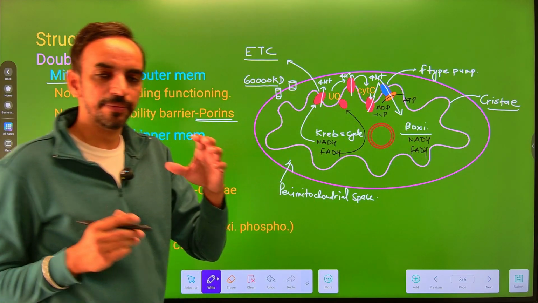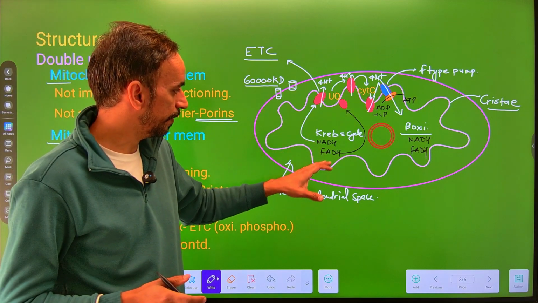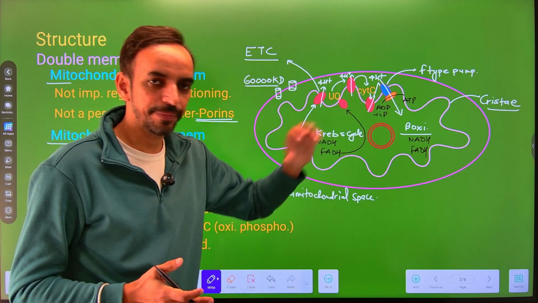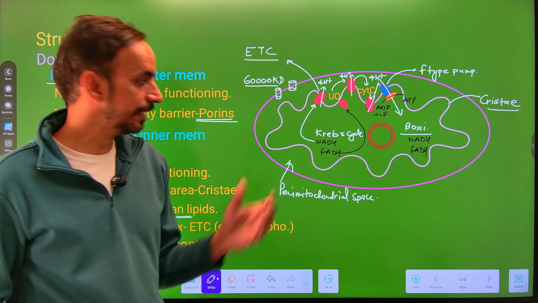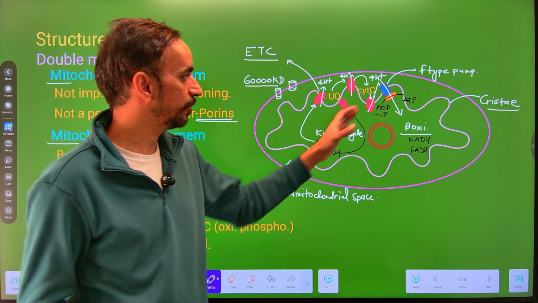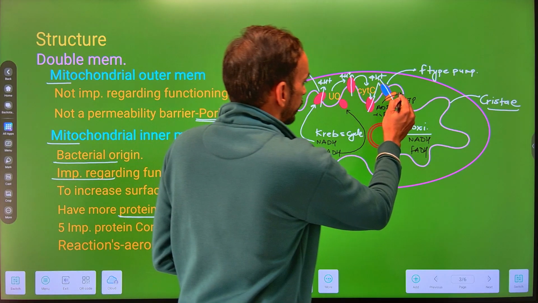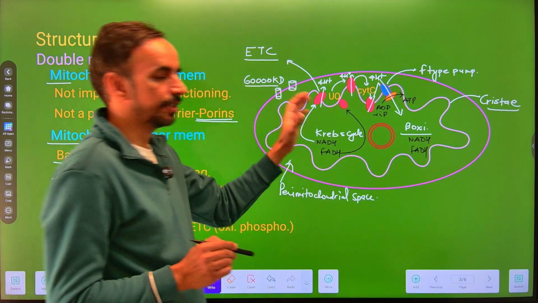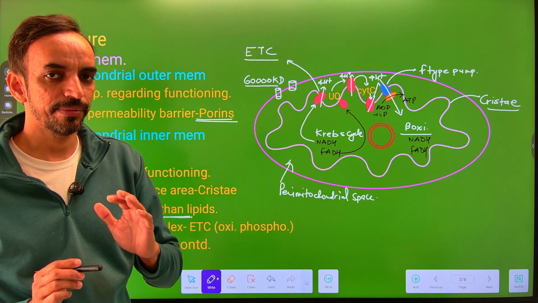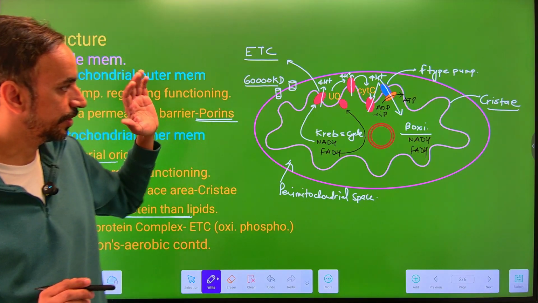So जो भी एनर्जी आपकी माइटोकॉन्ड्रिया के अंदर बनी in the form of NADH, FADH, क्योंकि अपने को पता है सेल के अंदर एनर्जी करेंसी क्या है, ATP है, तो we have to convert this energy currency into the usable form, and the usable form is ATP, and for this we have an important transportation chain which occurs on the inner mitochondrial membrane, that is called as electron transportation chain.